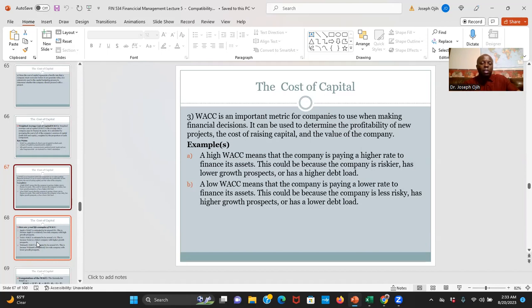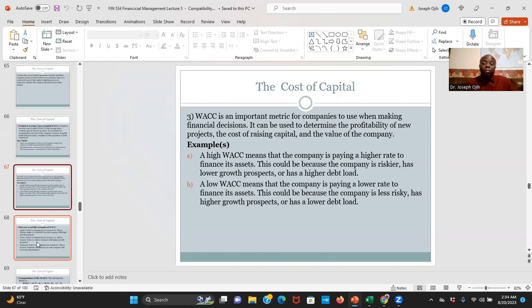Now, a low weighted average cost of capital means that the company is paying a lower rate to finance its assets or its projects. Now, there can be many reasons for that. Again, usually it could be that the company is less risky, or that the company has higher growth prospects.